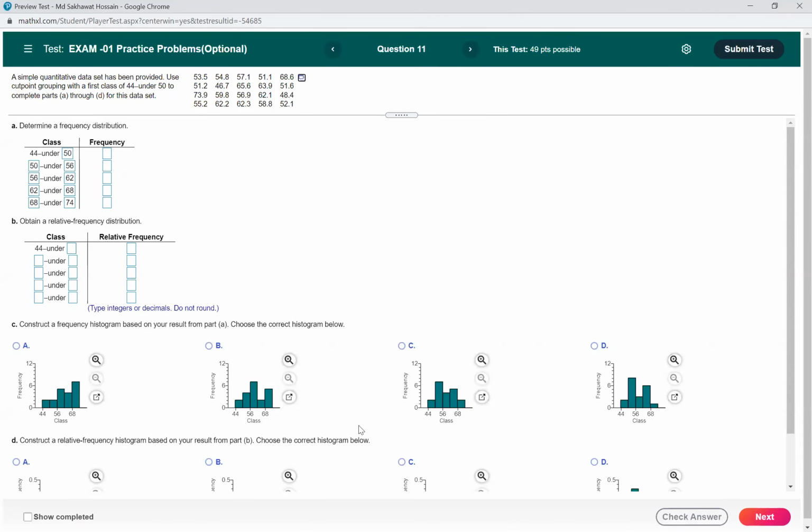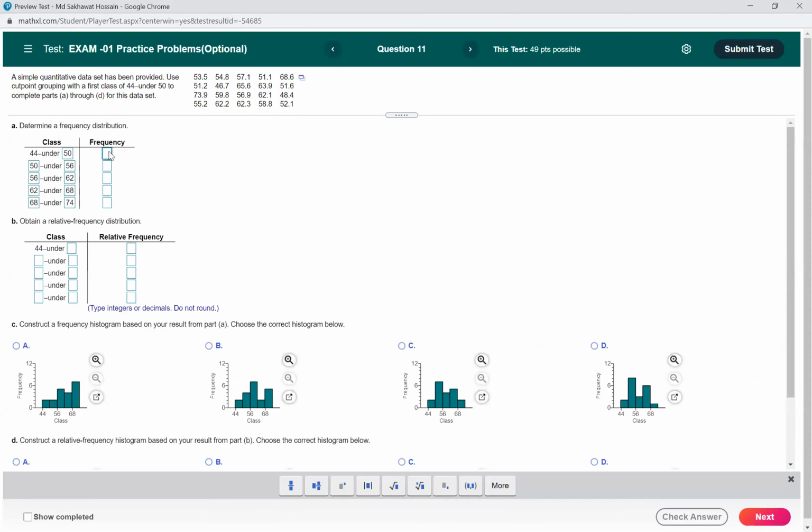Oh, I lost everything. Anyway, that's fine. I have it. So the first one is 2. Then we have 7. Can anyone tell me the frequency of this group? I think in this group we have 5, and in this group we have 2.